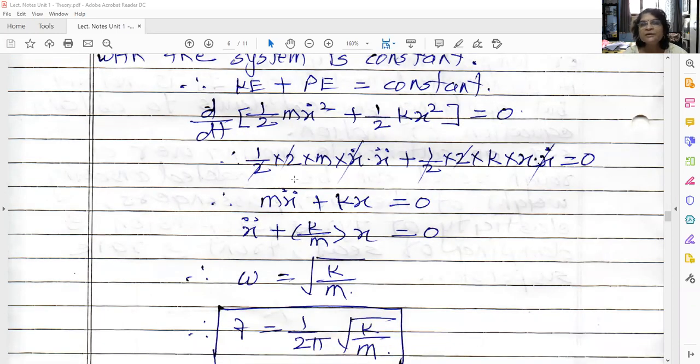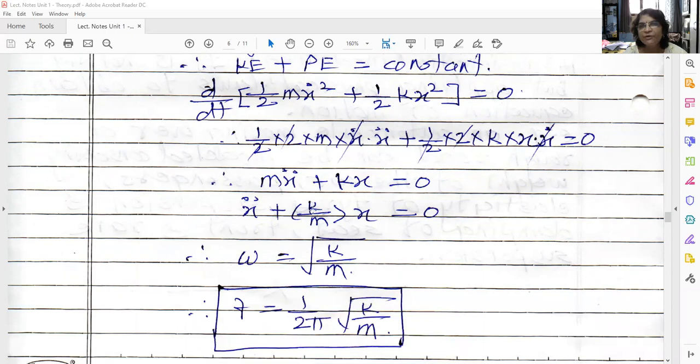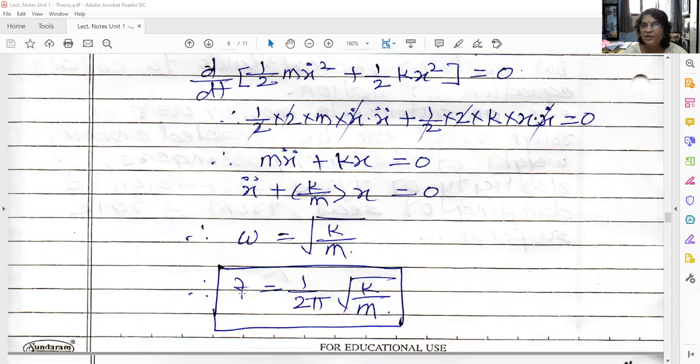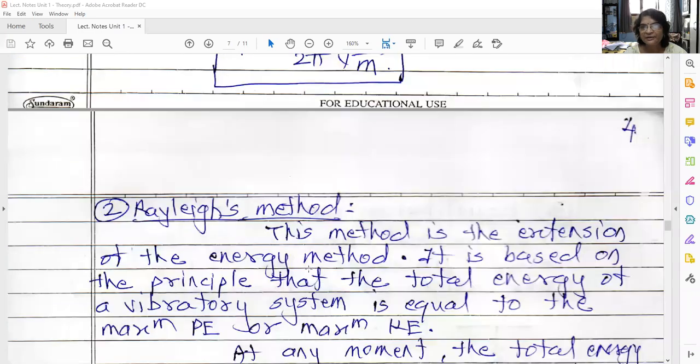So if we write this equation in this format, x double dot plus k upon m x is equal to 0. I already told you that the coefficient of x represents omega n square. So omega n is equal to square root of k upon m. In terms of linear frequency f, that is 1 upon 2 pi into omega n, that is 1 upon 2 pi square root of k upon m. Okay, so this is the first method.